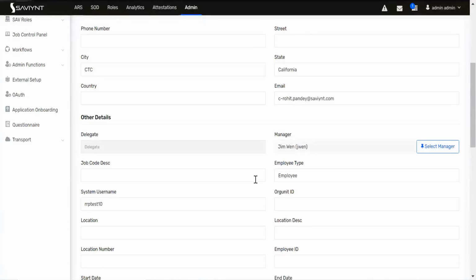Because in your target application, if you are integrating an SAP application or your Active Directory application, you see a number of attributes where the attribute name itself is different. Let's say you are receiving a value from the Active Directory, the name itself is like an object GUID.